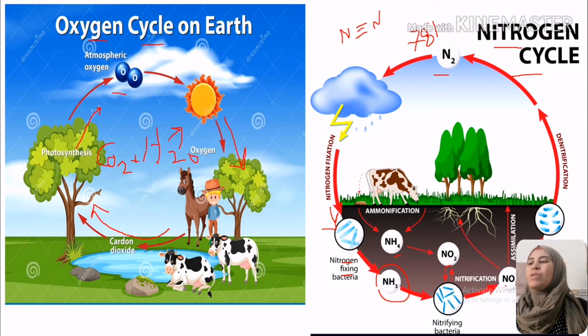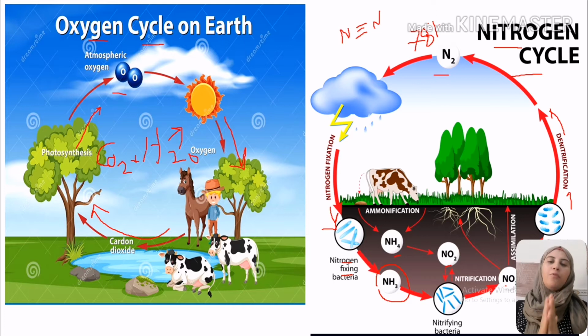We also have denitrification bacteria. Denitrification bacteria are responsible for breaking down ammonia compounds and converting them back into nitrogen gas. So they will convert it again into nitrogen gas.